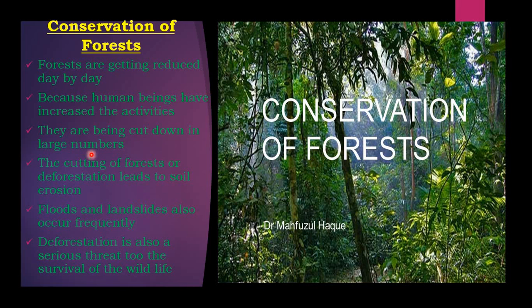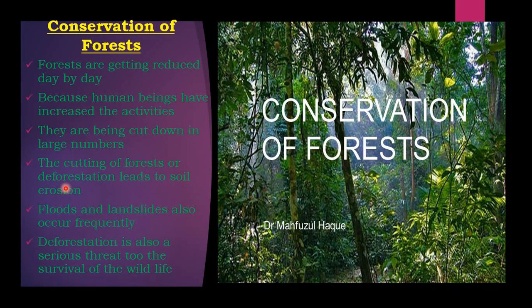Then the cutting of forest, or deforestation, leads to soil erosion. Of course, we know this already. When the trees have been cut, it leads to soil erosion because the land will shake. Once the soil is loosened, the heavy rainfall or the force of the water will wash out the soil.